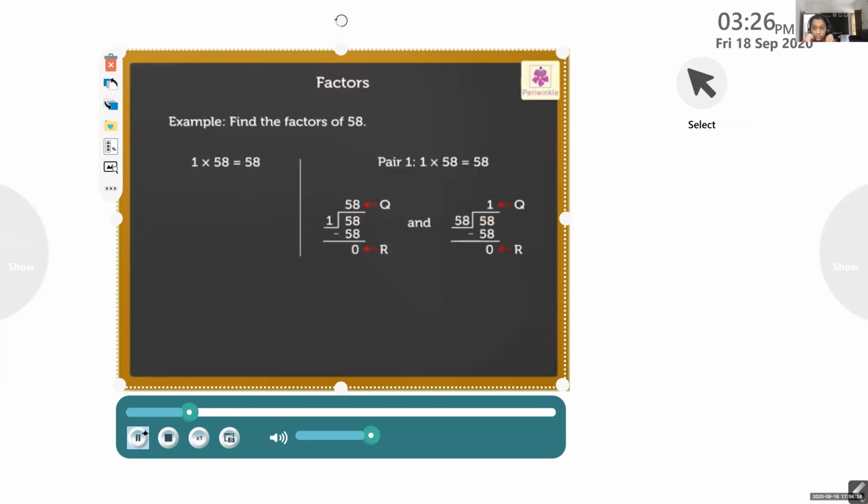And when we divide 58 by 58, we get the quotient as 1. In both the cases, the remainder is 0. Thus, it means that 58 is divisible by 1 and 58.